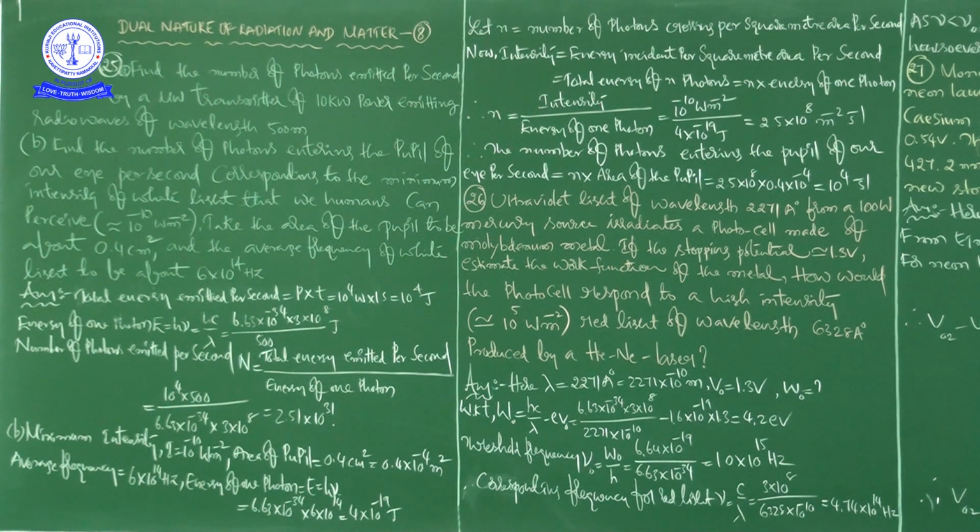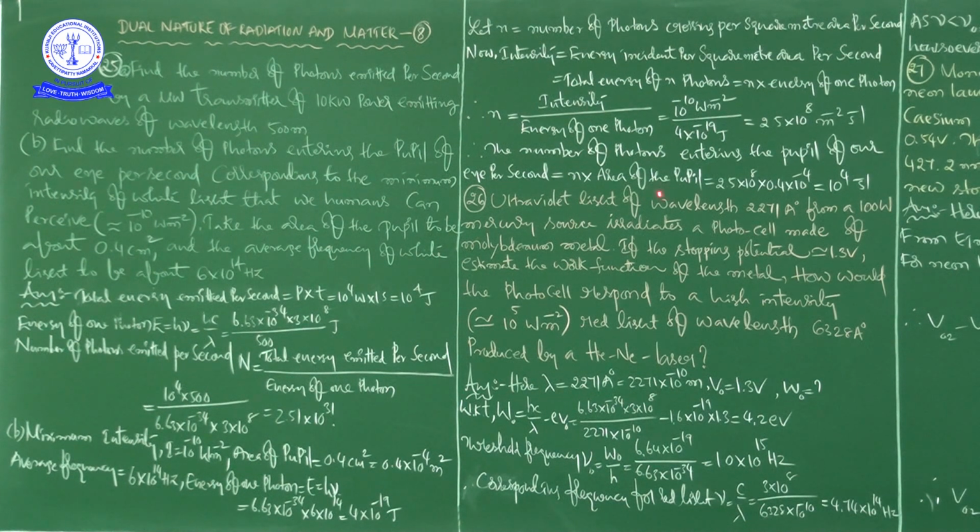You just see step by step. This information we already know, but here we are applying it. For example, if we assume small n as the number of photons crossing per square meter area per second, at that time intensity is equal to the energy incident per square meter area per second, which is equal to the total energy of n photons, n into the energy of one photon. Now we are writing n as the subject, that is, the number of photons crossing per square meter area per second.